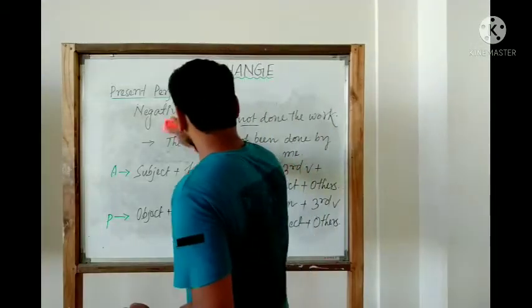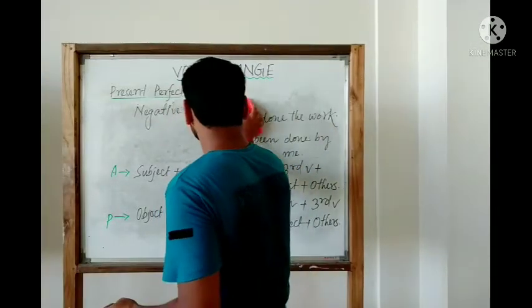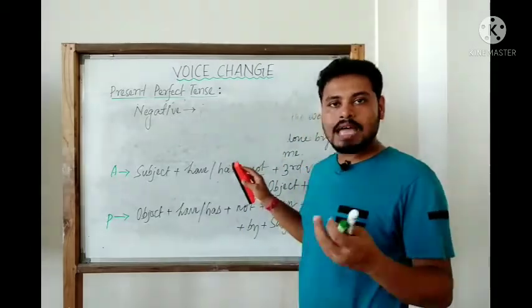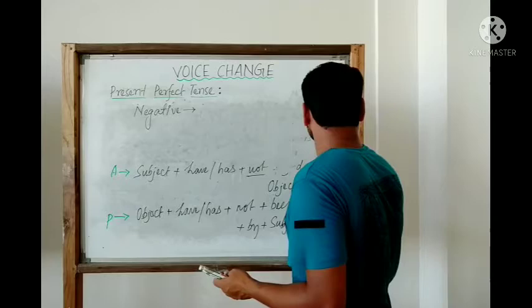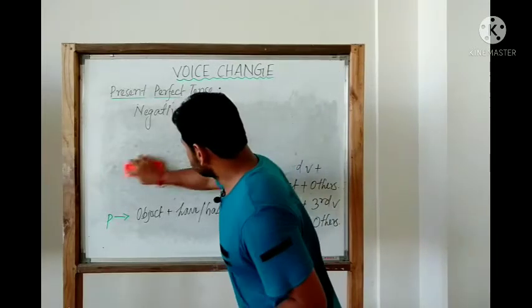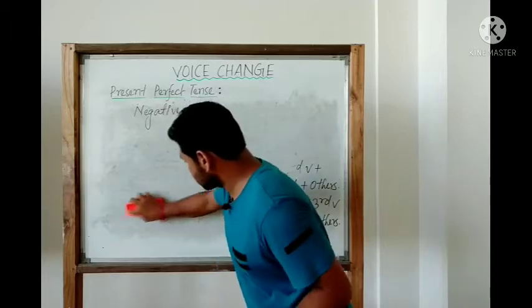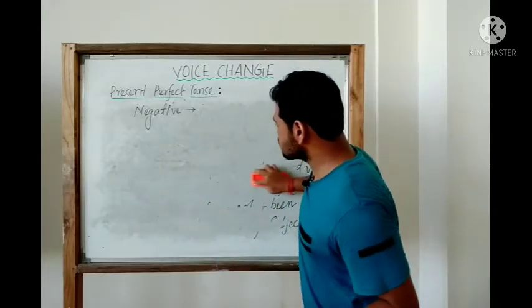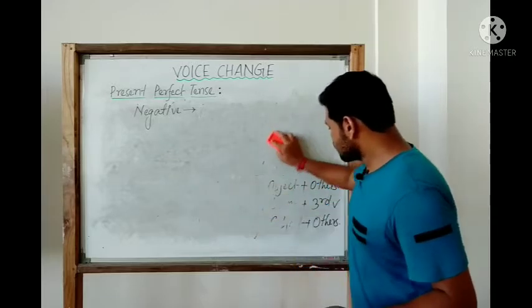Next, let us come to the third type of sentence, that is interrogative affirmative. So after the negative, we would have both the active and the passive structure along with the example of the interrogative negative sentence in present perfect tense.